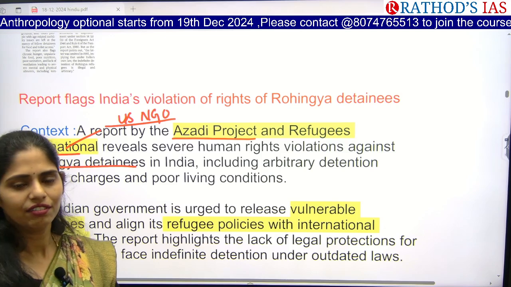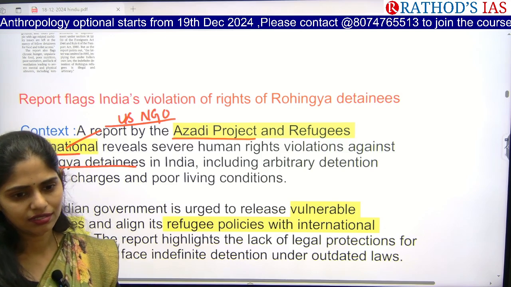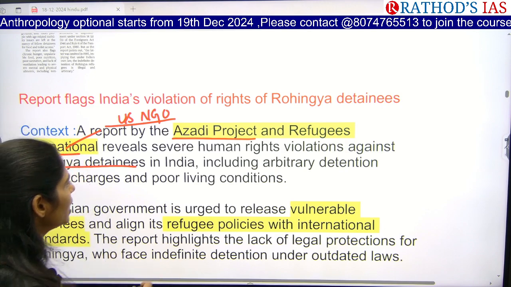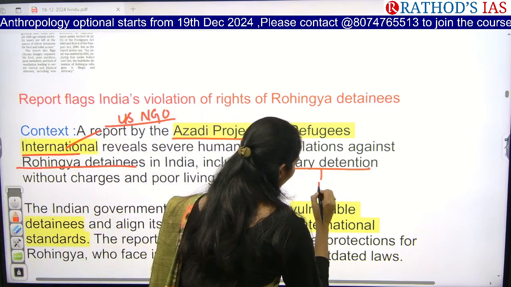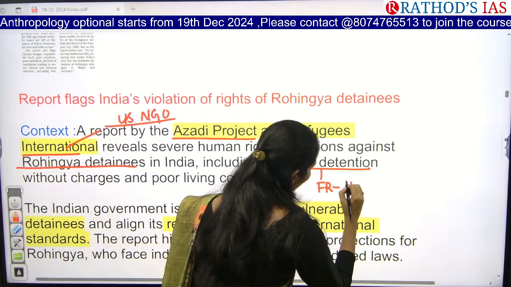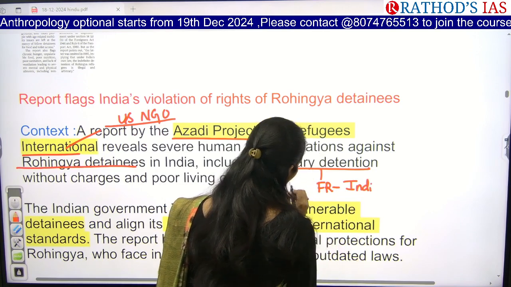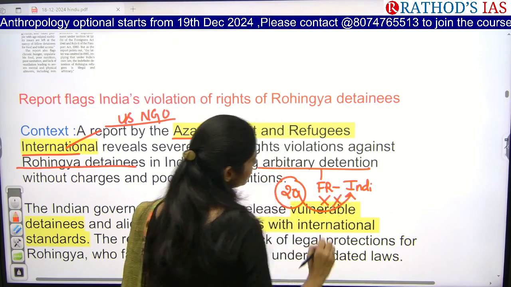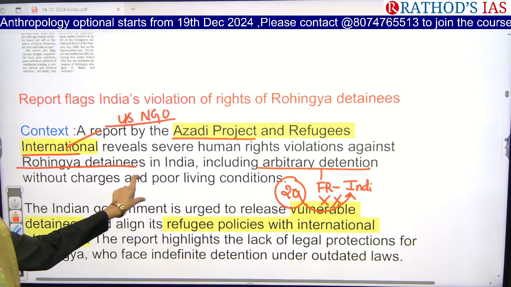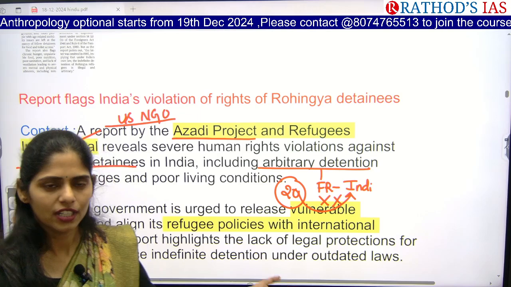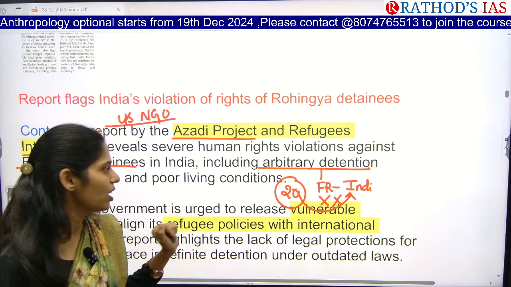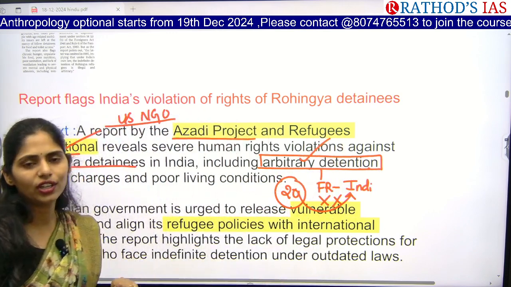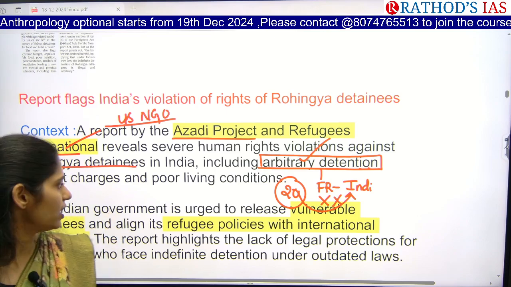Article 15, 16, 20, 21, right? So here, arbitrary detention, it is a fundamental right which is given only to Indian citizens. That is, Article 20 is available only to Indians. It will not be available to foreigners. So actually these Rohingyas are foreigners, right? They came from another country, that is Myanmar. So here this report is saying that they are facing human rights violations in India.